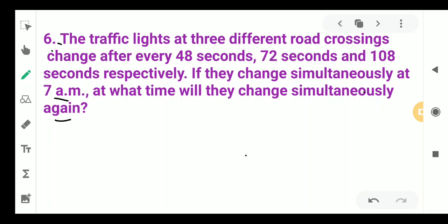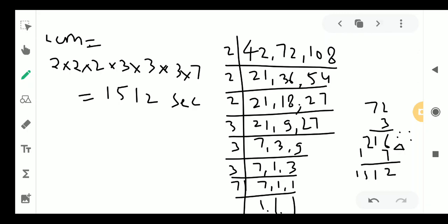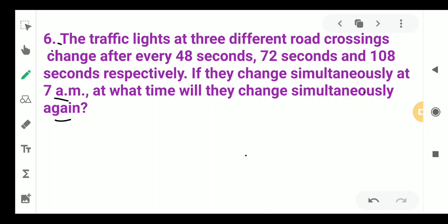Now this is the common time in seconds after which they will blink again. Now it has blinked at 7 a.m.